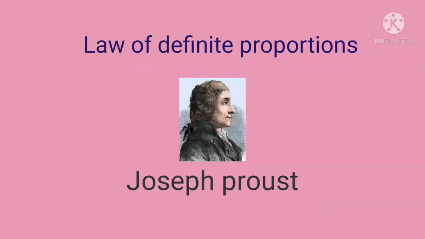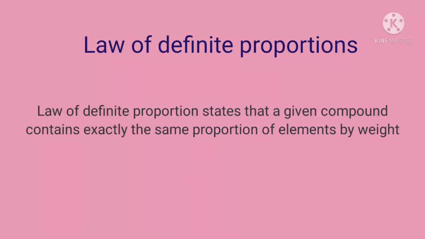The next law is the law of definite proportions. This law was given by a French chemist, Joseph Proust, in 1797. This law states that if a compound is broken down into its constituent elements, the masses of the constituents will always have the same proportion, regardless of the quantity or the source of the original substance. The law of definite proportions states that a given compound contains exactly the same proportion of elements by weight.